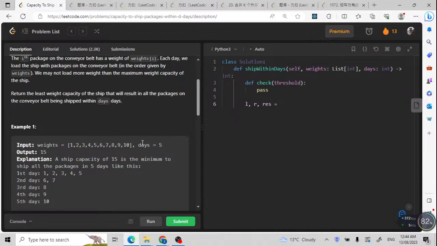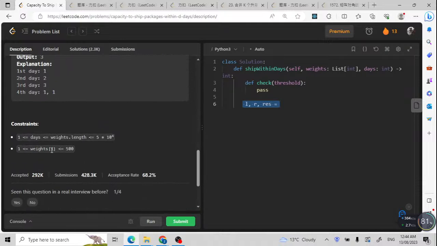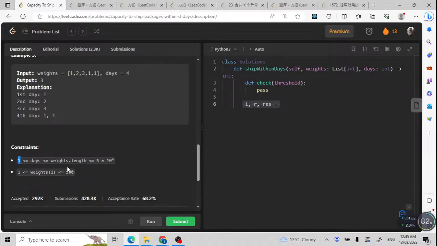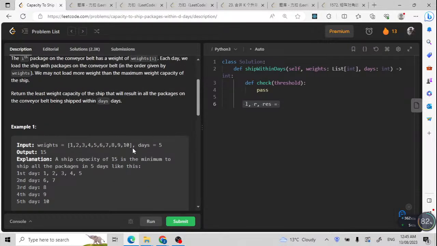Now let's check the L and R pointers. How should we decide what L and R are? We just need to check the days. The days are always greater than or equal to 1 and less than or equal to weights.length. If days equals 1, what is our result? If days equals 1, we need to finish all those weights in one day, so it is the sum of those numbers. This means it is the maximum result.